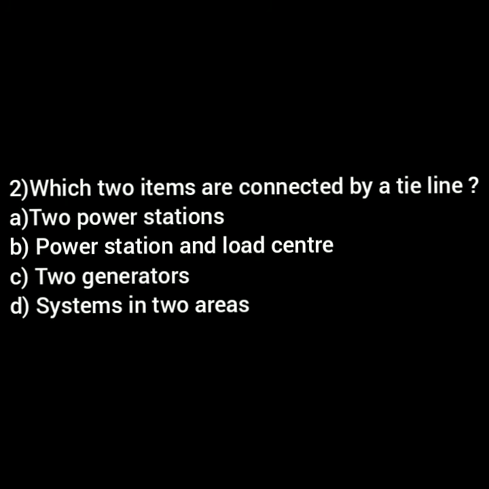Let's move to the next question. Which two items are connected by a tie line? Option A, two power stations. Option B, power station and load center. Option C, two generators. Option D, systems in two areas. In India, there are 5 regional grids. That is, modern power systems are divided into various areas. They are northern, southern, eastern, western, and northeastern. These areas are connected with tie lines. Load frequency control between areas is through tie lines. So the answer is option D, systems in two areas.